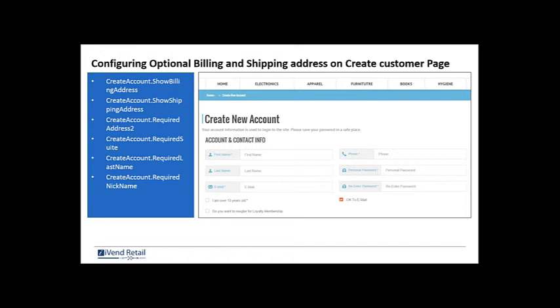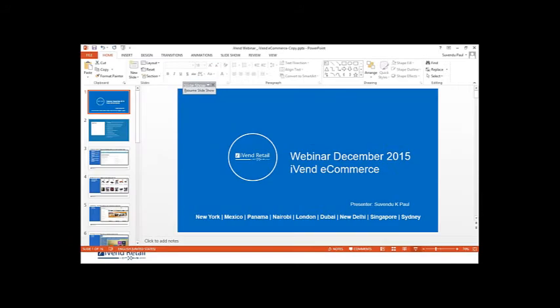As I was saying, the first thing is configuring optional billing and shipping address on the create customer page. If you look at this particular screenshot, I am showing you the new create account page, and on the left hand side we have the configurations that need to be done. I hope by now you have a fair idea regarding the two consoles of iVend eCommerce, which are the admin console and the shopper console. So let me now take you to the product and show you how this happens.